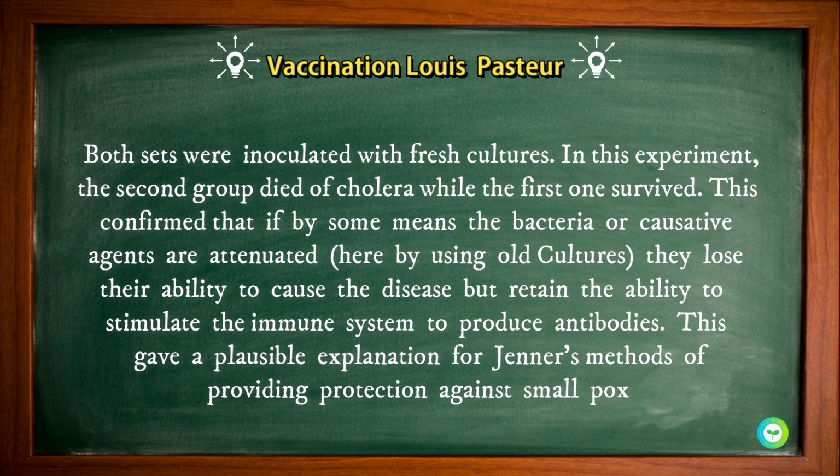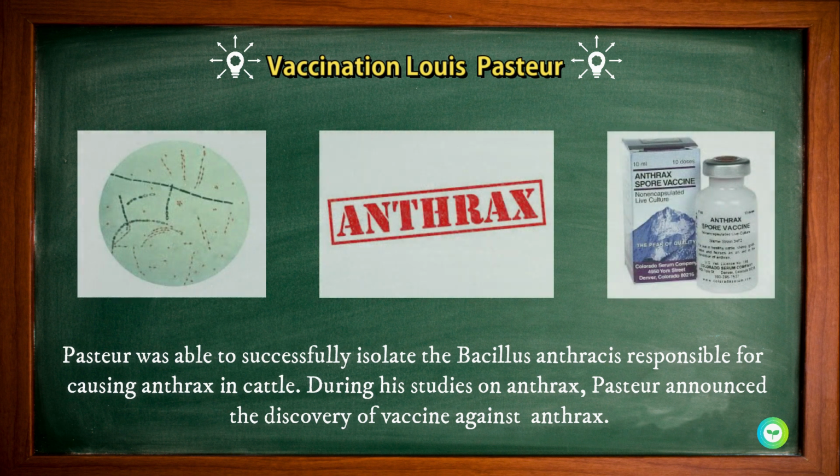This confirmed that if by some means the bacteria or the causative agents were attenuated, here by using the old cultures, they lose their ability to cause the disease but retain the ability to stimulate the immune system to produce antibodies. This gave a plausible explanation for Jenner's methods of providing protection against smallpox. Pasteur was able to successfully isolate Bacillus anthracis, responsible for causing anthrax in cattle.